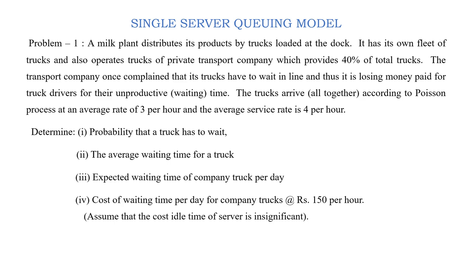Here we have a milk products company which has a single dock, and using the given information we have to find out the probability that a truck has to wait, the average waiting time for a truck, the expected waiting time of company trucks per day, and the cost of waiting time per day for company trucks at the rate of rupees 150 per hour, assuming that the cost of idle time of the server is insignificant.